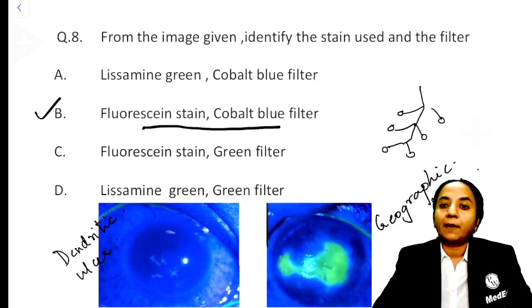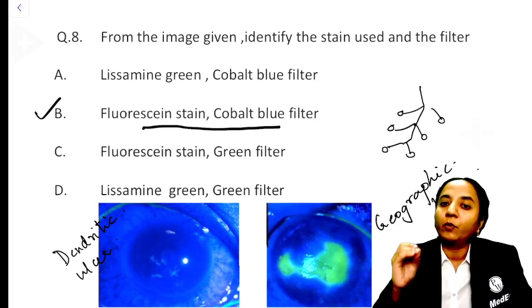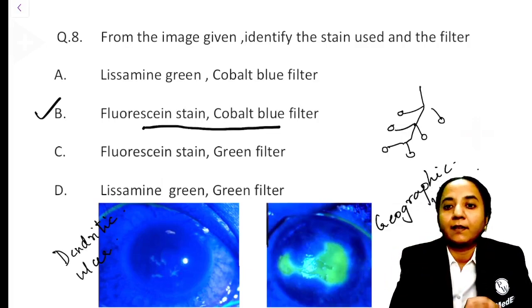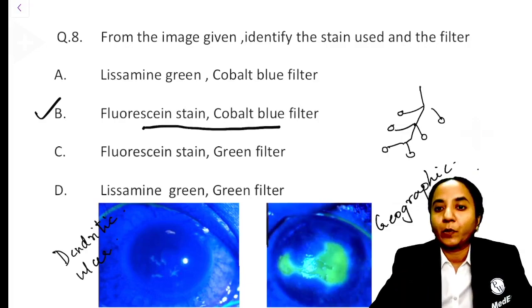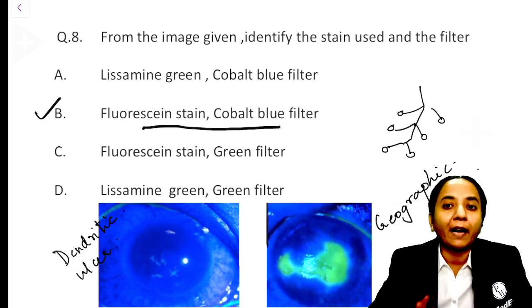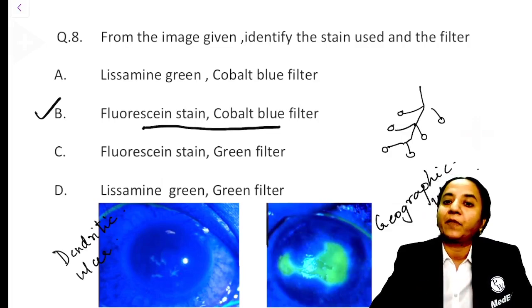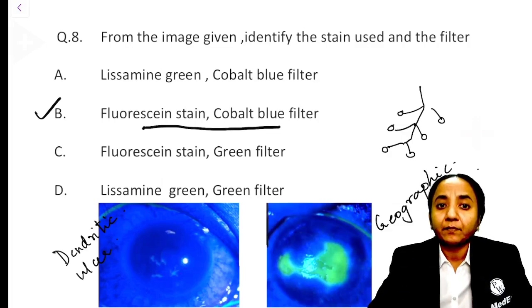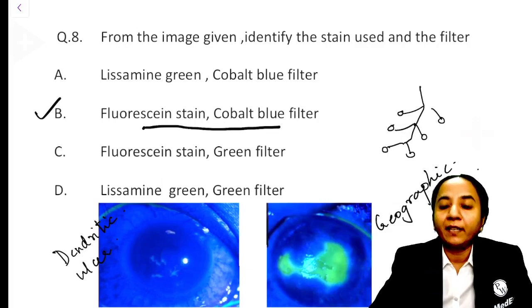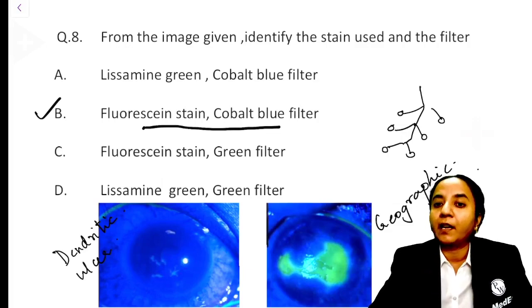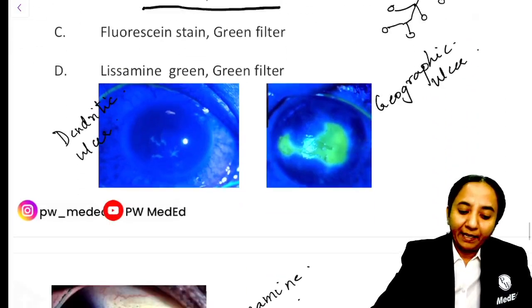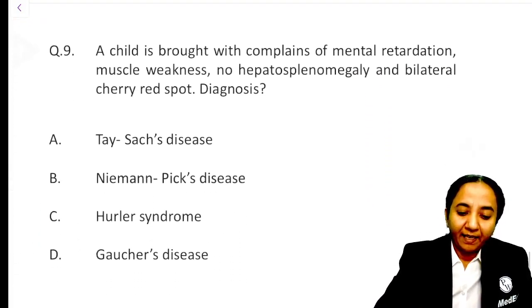So this is also something that you do in OPD. Fluorescein, if you go to the OPD, you will see this stain being used. So that's why this was given. Lysamine is not that commonly used. I won't say it's not commonly used, but fluorescein is something which we use every day. So a very common clinical thing has been given. So learn up about the vital dyes. Okay, let's go to the next question.